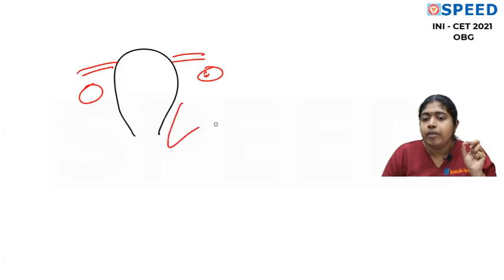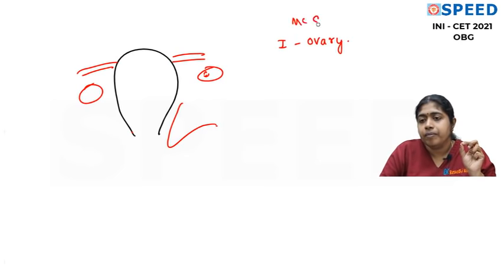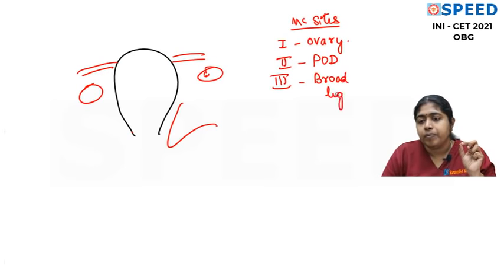When we talk about the most common sites, the first most common site of endometriosis is the ovary. The second most common site is the pouch of Douglas. The third most common site is the broad ligament. The basic point about endometriosis is that it is equally responsive to estrogen and progesterone like intrauterine epithelium.